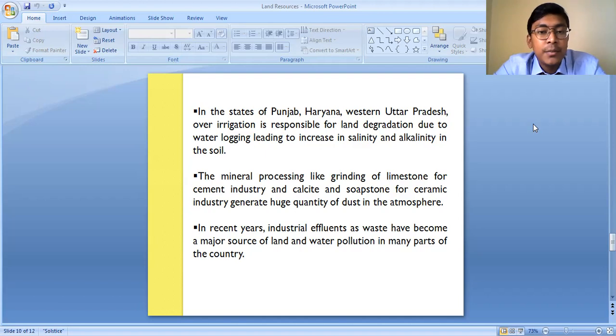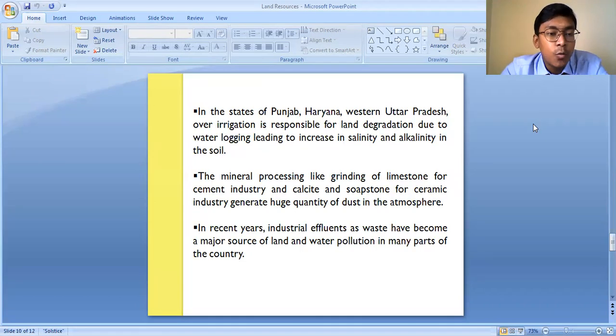The same thing is happening in the states of Punjab, Haryana, and western Uttar Pradesh. Here the farmers are taking help of irrigation facilities, basically the canal irrigation facilities. How much water is required for the crops to grow, they supply more water than the amount which is required. So ultimately, supplying an excessive amount of water continuously for many years has caused land degradation, because water logging has taken place. And because of this water logging, the land has got degraded.